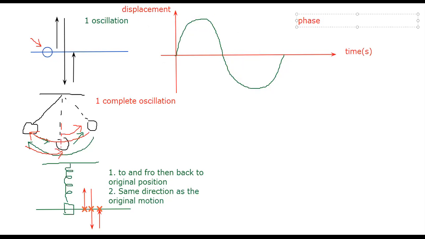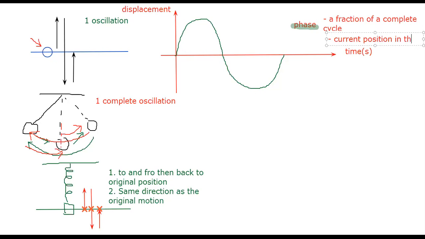Now you have to understand the word phase, because you will always see it everywhere. What is phase? A phase is a fraction of a complete cycle, or you can say a phase is the current position in the cycle.